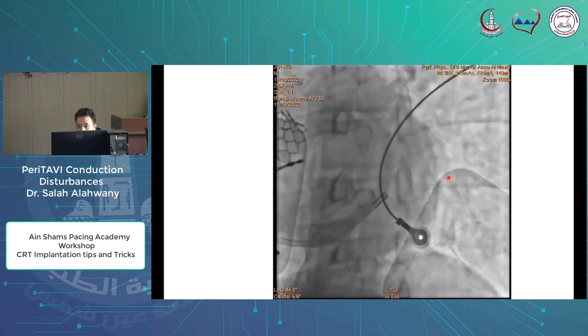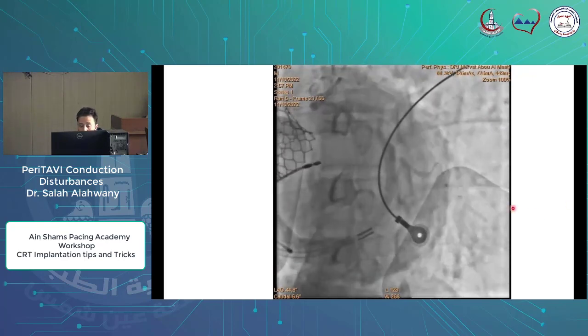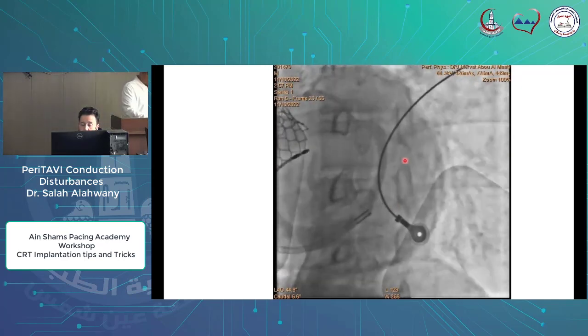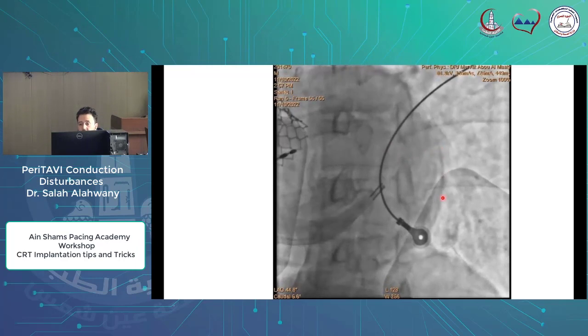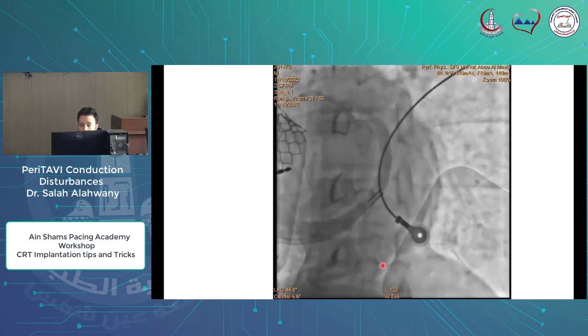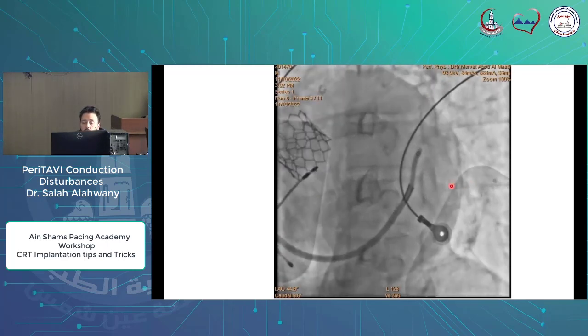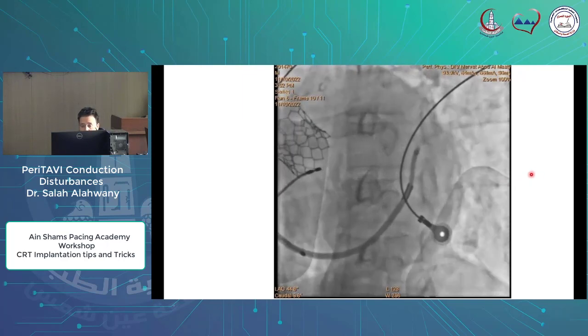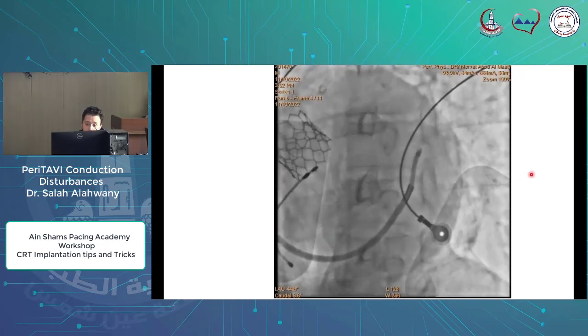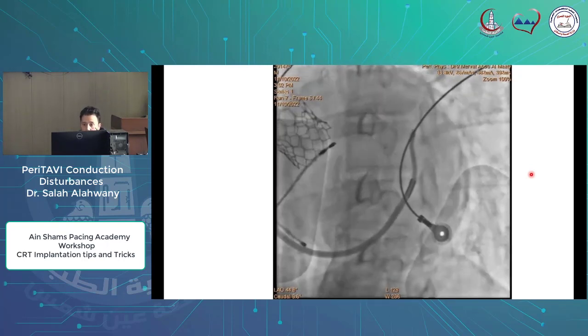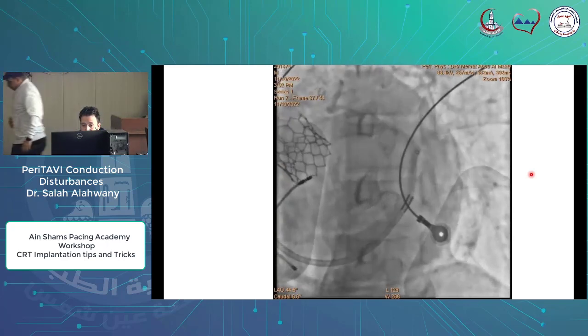Here we can see, from the injection from the coronary sinus body to the lateral branch, there is a filling of a vein here. First of all, we tried to cannulate using as a subselector the lateral or anterolateral branch, which was very difficult and very tricky, and we couldn't cannulate or introduce our PT2 wire in this branch.